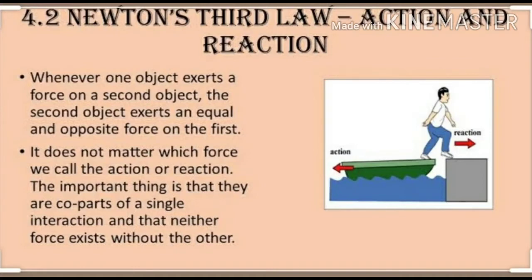For example, here we have a boy who wants to move out from the boat, so he moves his leg in the forward direction. When he moves his leg forward, the action is in the forward direction, therefore by the other leg we have a reaction, and because of the reaction of the other leg, the boat moves in the backward direction. Since the boy is moving in the forward direction, therefore the boat moves in the backward direction.